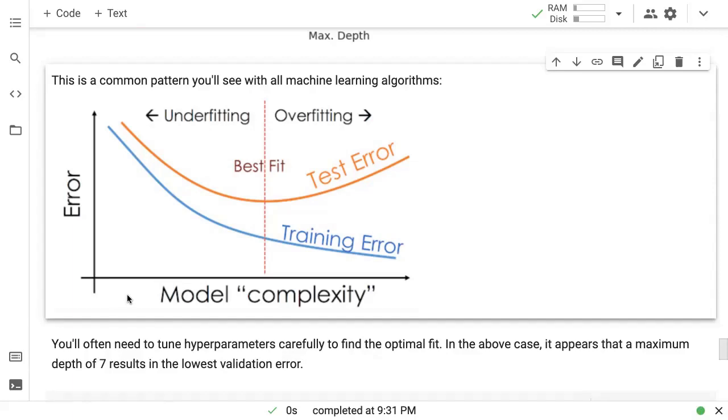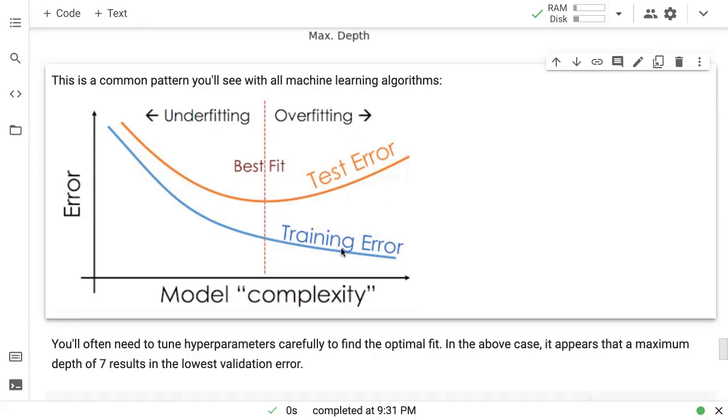So as you increase the complexity or size or power or parameters of your model, you will notice that both the training error and the test or validation error will go down up to a certain point, because the model has more capacity, so it can learn more and it can actually capture some information about the inputs and the targets and how they are related. But after a certain point, it will start memorizing training examples. And that is the point where your test or your validation error will start to increase. That is the point where your validation accuracy will start to drop.